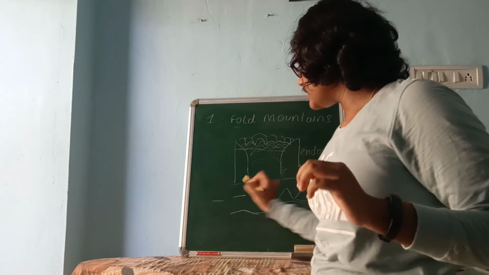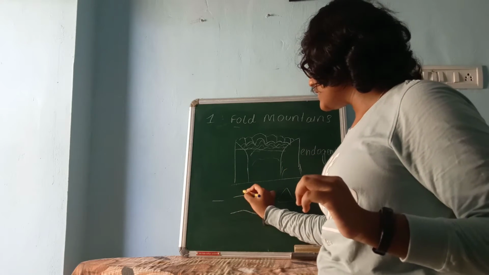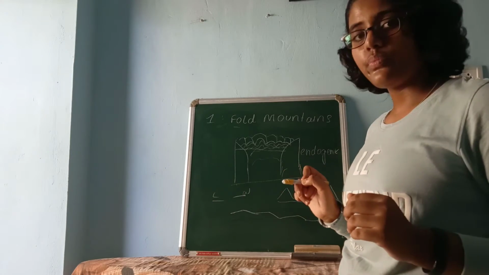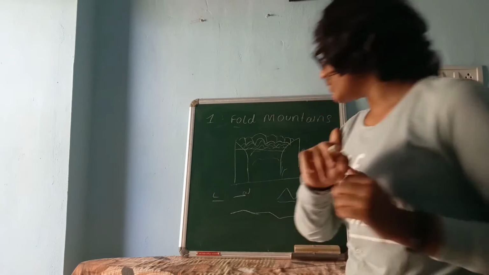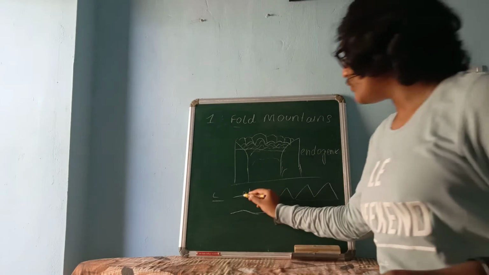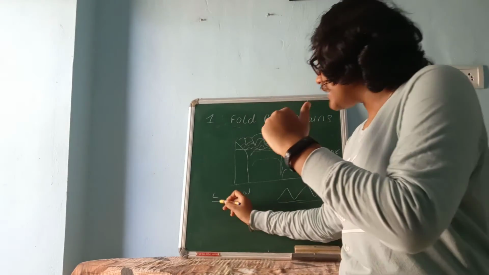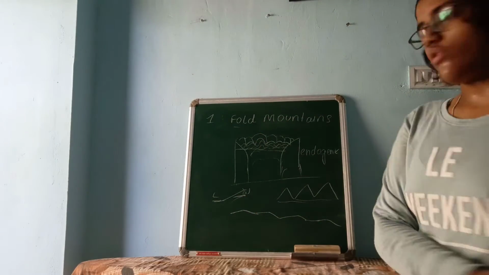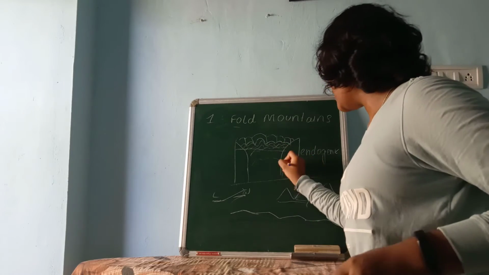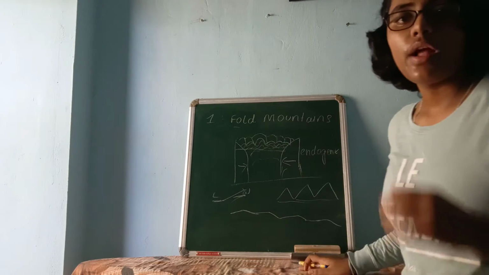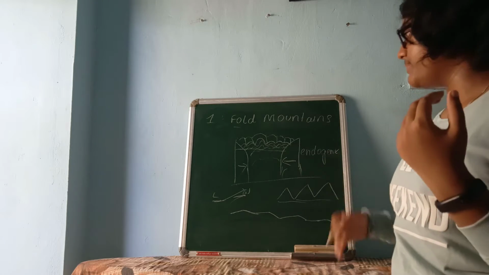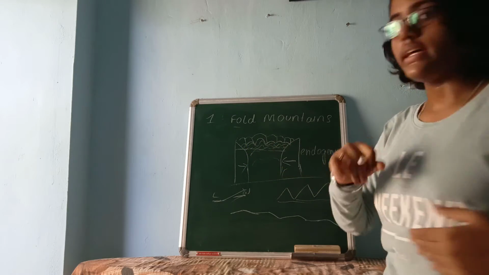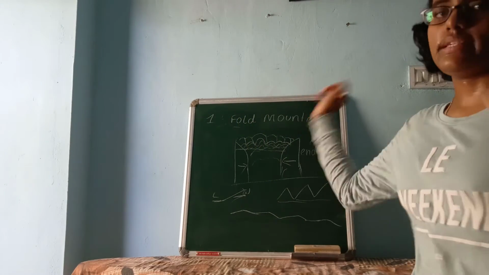See, these are the plates, you think. If this one has more weight, and this one has less weight, the plate which has more weight will go down while colliding, and the lighter one will go up. In this way also fold mountains are formed. So here the land is exerting pressure in both directions. This is one of the endogenic forces, because this pressure is happening below the land, I mean below the earth's surface level.